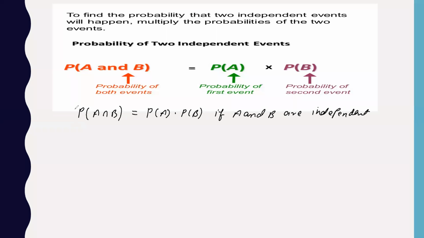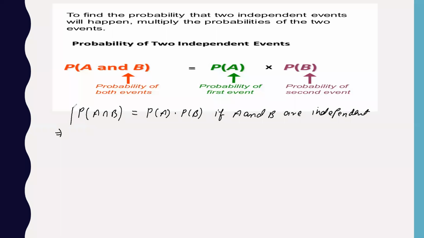When I do conditional probability, I will also do this independent event. There you may come across another formula, so don't get confused; I will just do it here only.